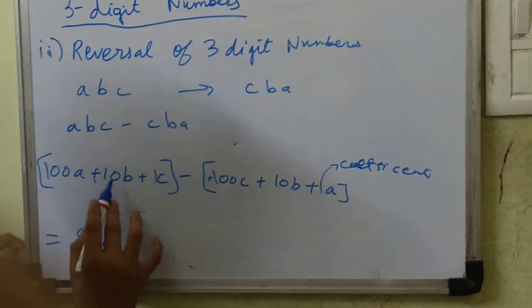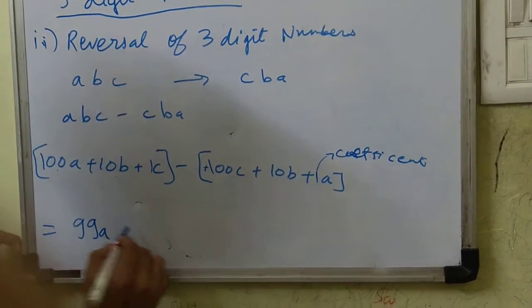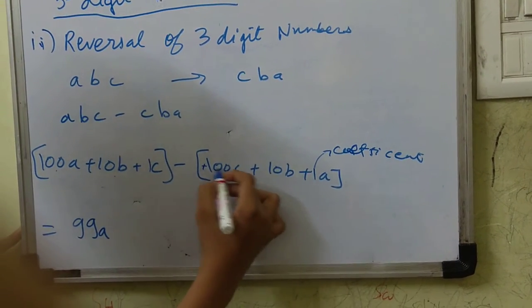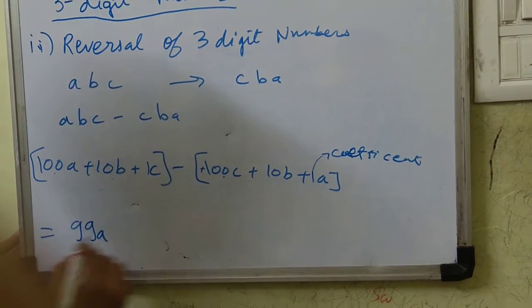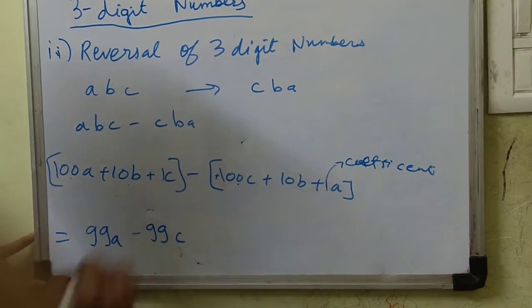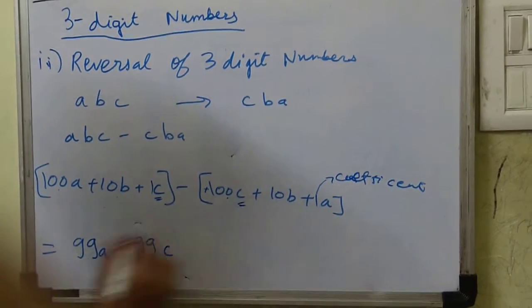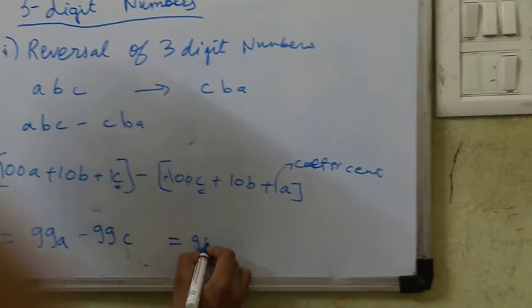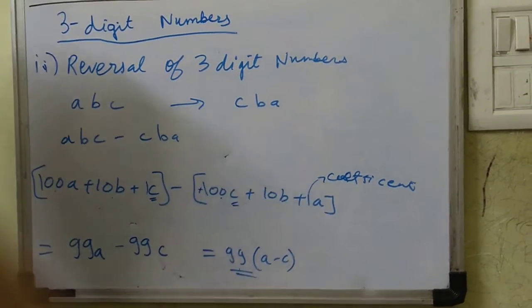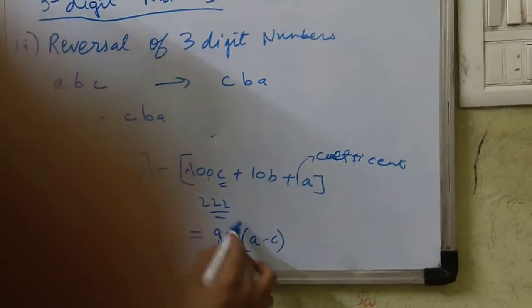So 99A. 10B minus 10B, that means 0, so let it be. Don't write it. Plus C minus 100C, 1 minus 100 is minus 99, and put the variable C because we are subtracting like terms. Minus 99C. Now let's take 99 common: 99 times (A minus C). Now, as you can see in the previous case also, the answer was a multiple of 99. Here in this case it is 99.